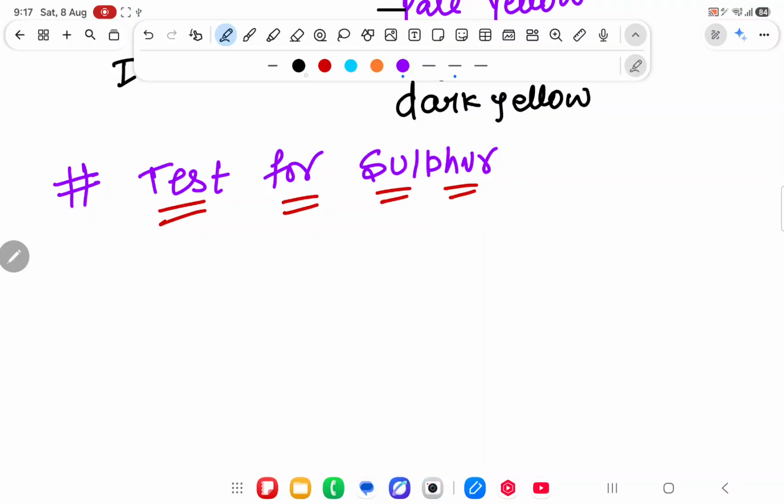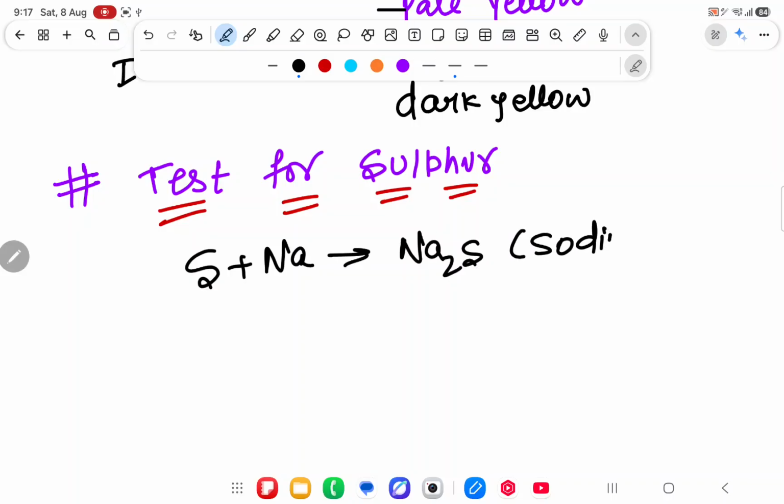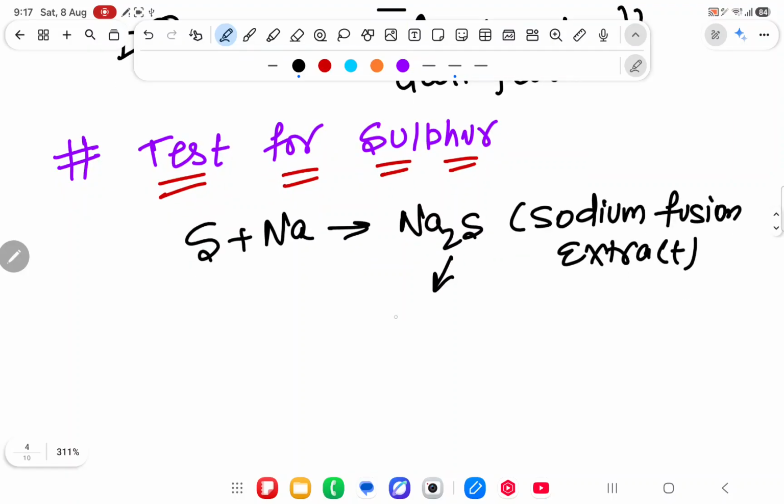Now the test for sulfur. Again I will take sulfur in the presence of sodium and make Na2S. This is our sodium fusion extract. This sodium fusion extract will give Na+ and S2-.